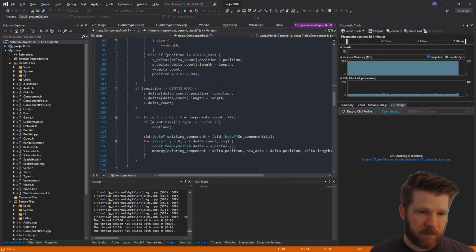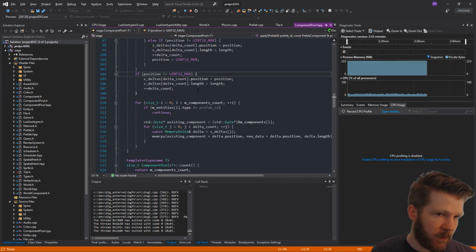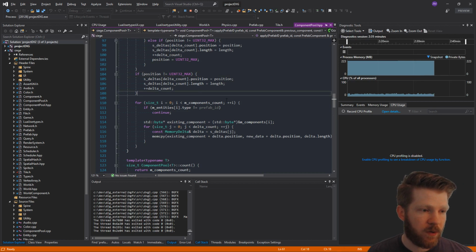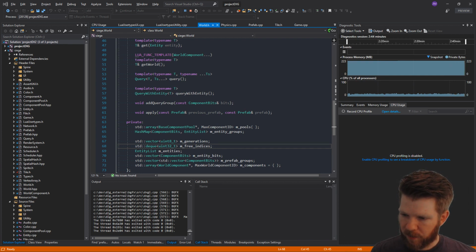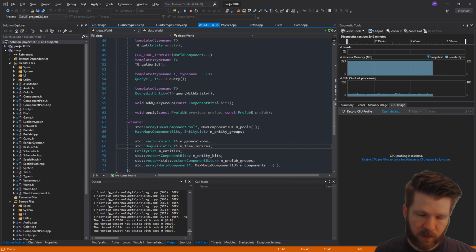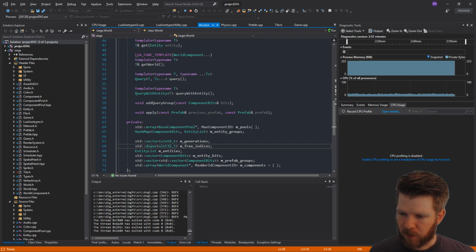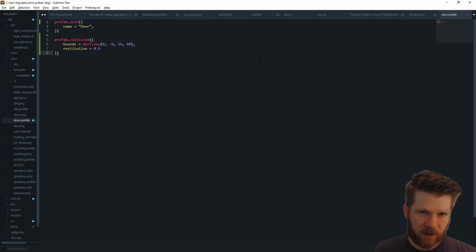Yeah, so that's awesome. And once we finished that, we moved over to our UI, and we wanted to do something very similar where we have our UI using Lua, and we can write our UI and also have it be hot reloaded. That took quite some time because there were a lot of features missing in our Lua expose script that I needed to add in, and so we did that.